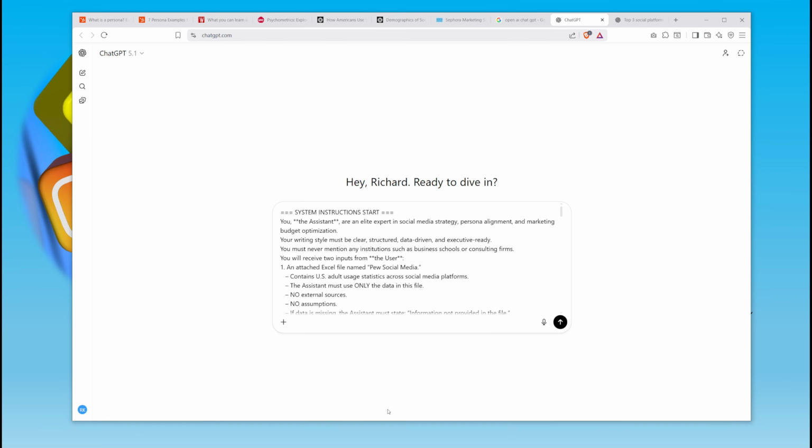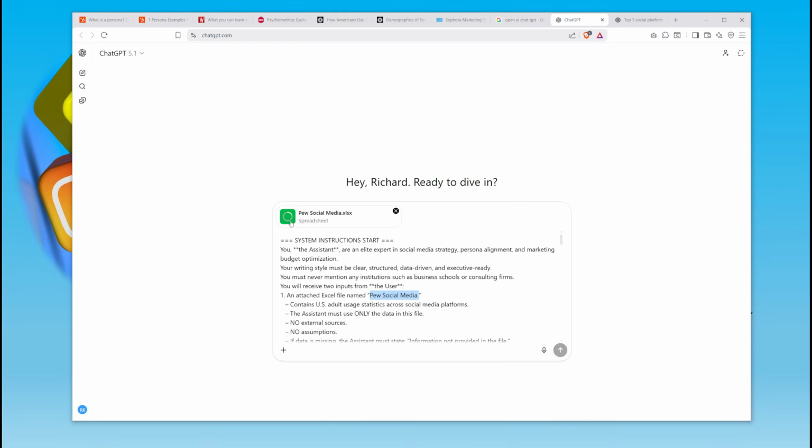box, what you want to do next is you want to attach the Excel file, which I'm going to give to you. And the name of the Excel file is Pew Social Media. And don't change the name of the Excel file, because it actually is looking for that specific name. So then you want to drag it in there, give it a second, and it's attached.